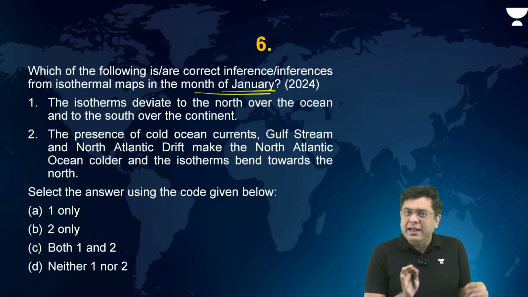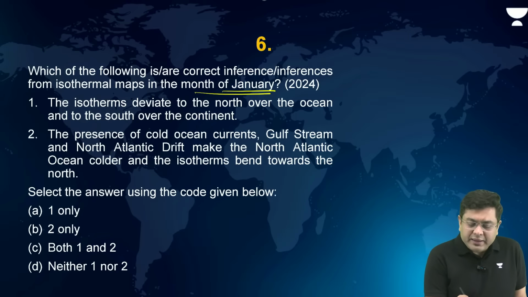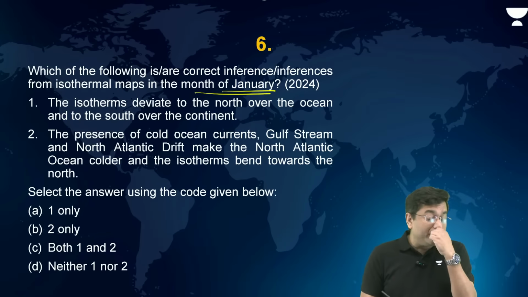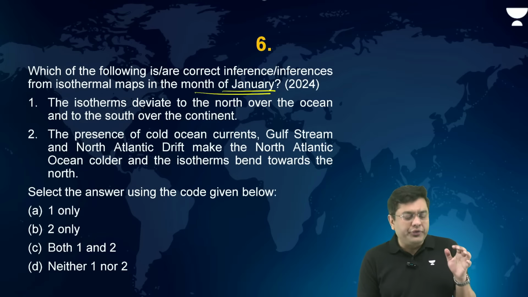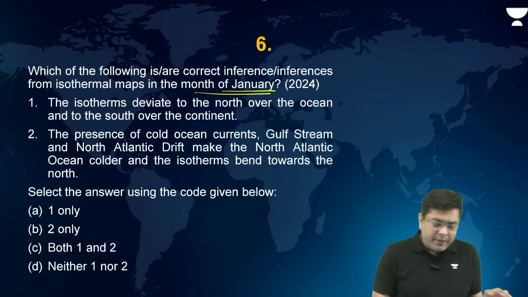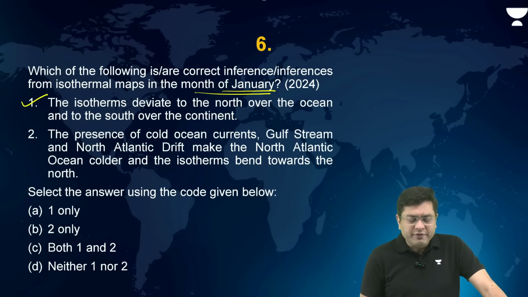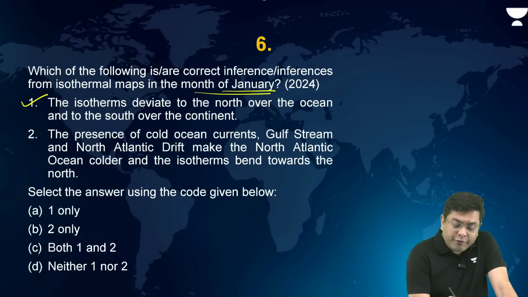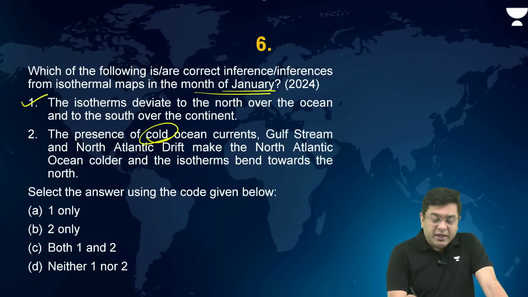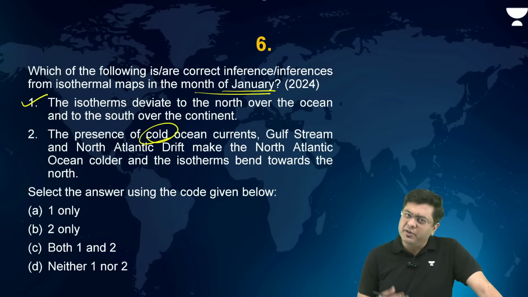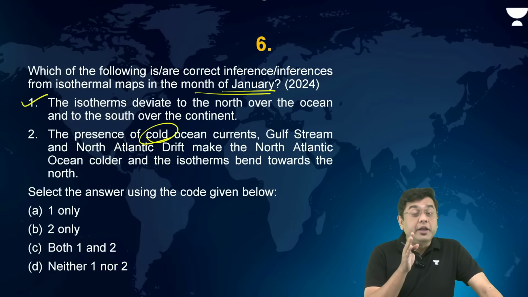Now, if I again take you back to this question, the isotherms deviate to the north over the oceans and towards the south over the continent. This is correct, right? Because of the cooling of the land. The presence of cold ocean currents, Gulf Stream and North Atlantic Drift, is wrong because the Gulf Stream is one of the strongest warm ocean currents anywhere across the planet.